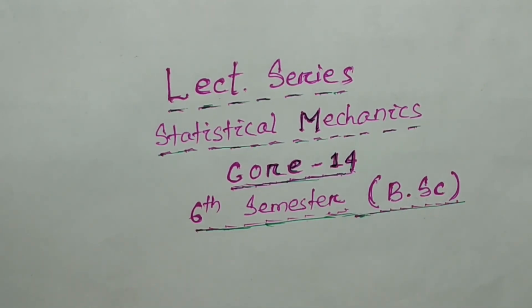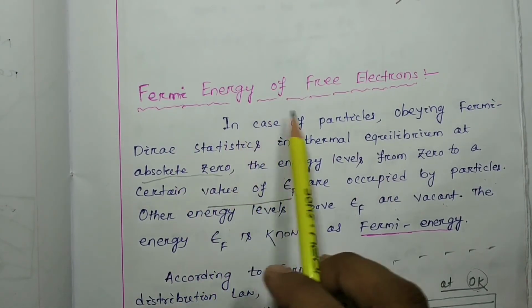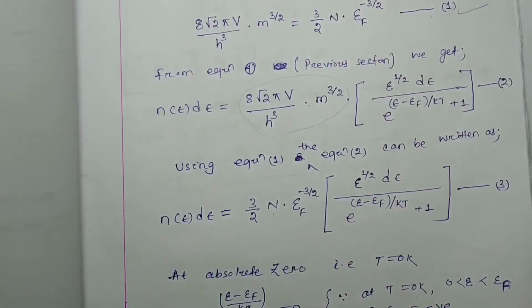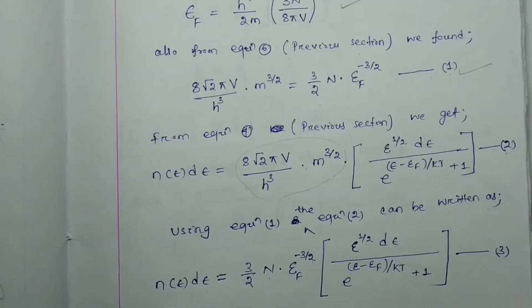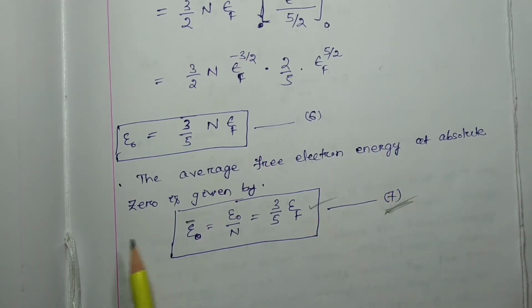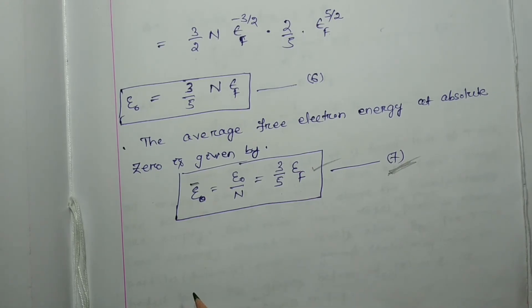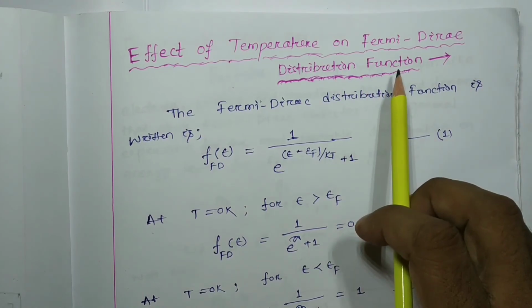In our last class, we discussed in detail about the Fermi energy of free electrons. Then we discussed the average free electron energy at absolute zero, and we found that the average free electron energy at absolute zero is given by 3/5 of the Fermi energy level. So in today's class we are going to discuss the effect of temperature on the Fermi-Dirac distribution function. Okay, so let's start.